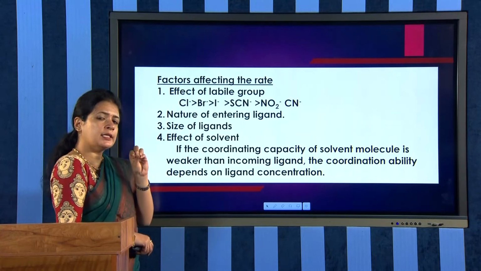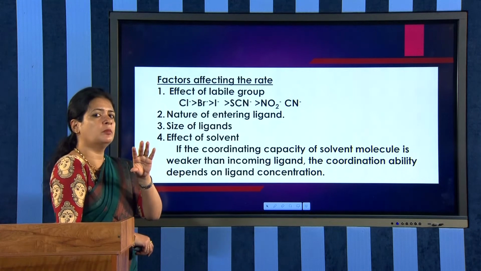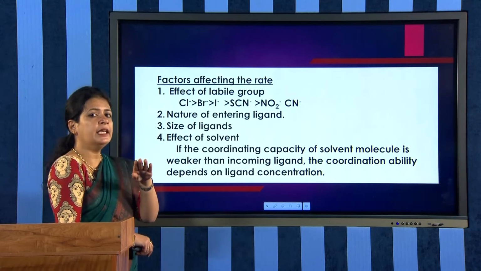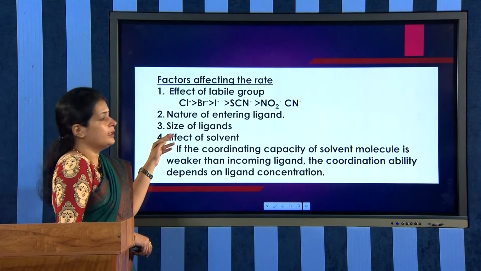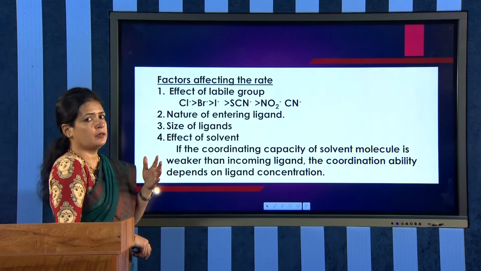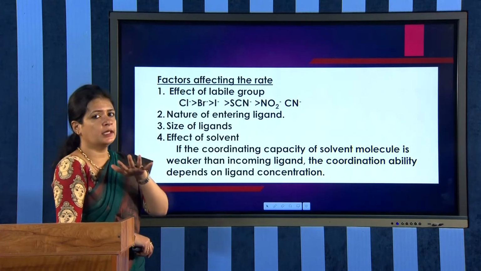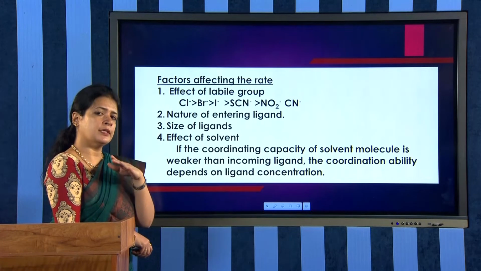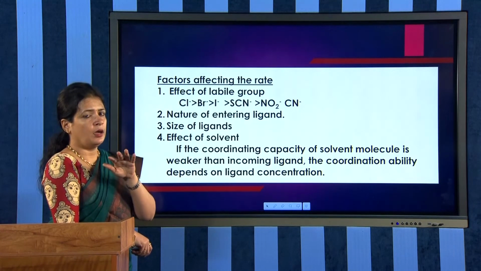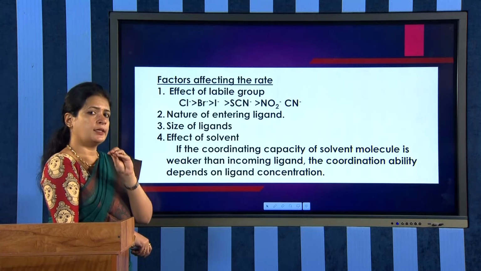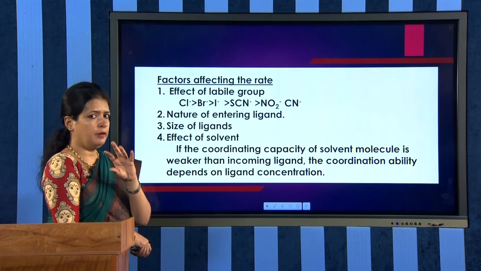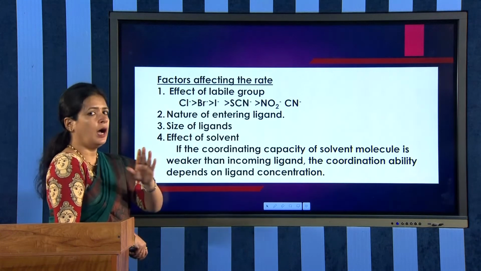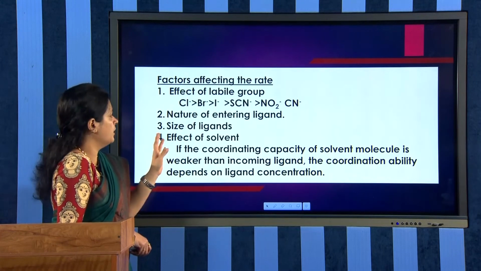If the entering ligand is able to attack the complex more effectively, then that substitution will be very easy. And also we have another factor, that is the size of the other ligands inside the complex, because if we are discussing square planar complexes, and all the other three ligands are sterically crowded, it will be very difficult for the entering ligand to come and attack. So, the size of the other ligands will be affecting the rate of the reaction.